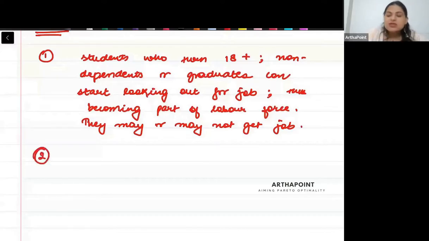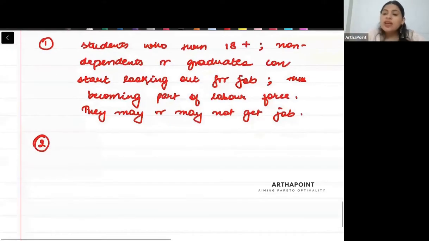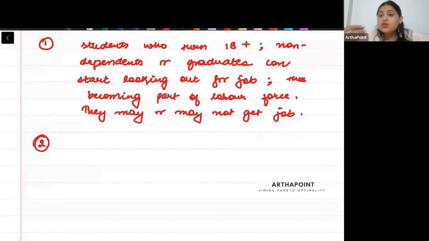Second, suppose imagine that there was this mother who was working earlier, but she just left her job to take care of her child. Now her child is big enough. Okay. Now, because the child is big enough and the child is now capable of doing work, the mother wants to get back and start looking out for job. So she will also be part of the workforce. So in other words, any person who immediately starts looking out for job. This is other example. So housewives